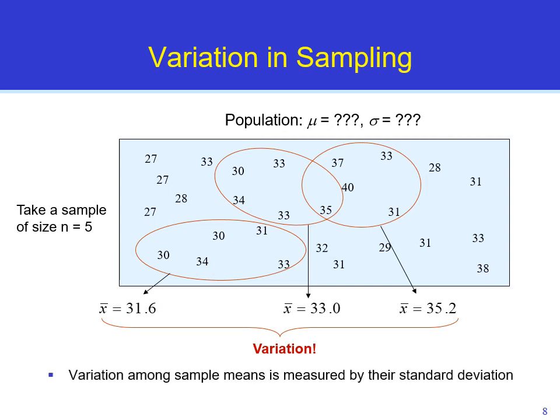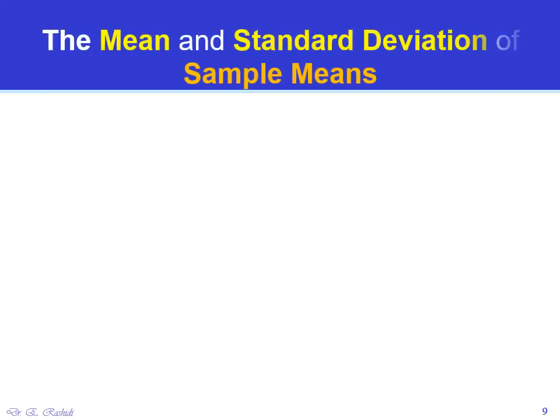Variation among sample means is measured by their standard deviation. A standard deviation of sample means is called a standard error. The mean and standard deviation of sample means. So we learned that x bar is a random variable. It's called sample means. As a random variable, we can find the average or the mean of x bar.